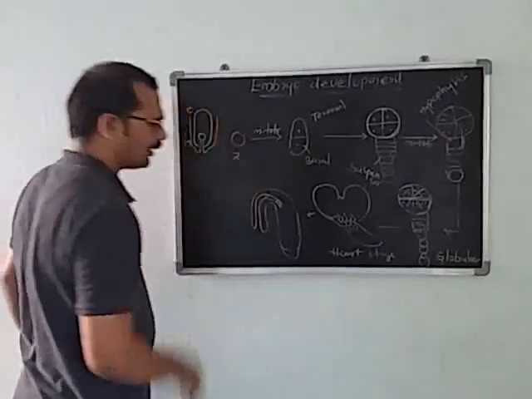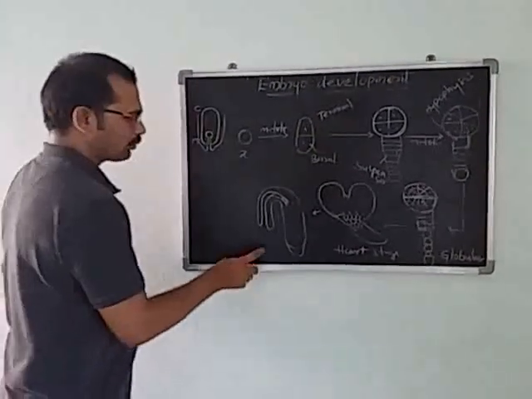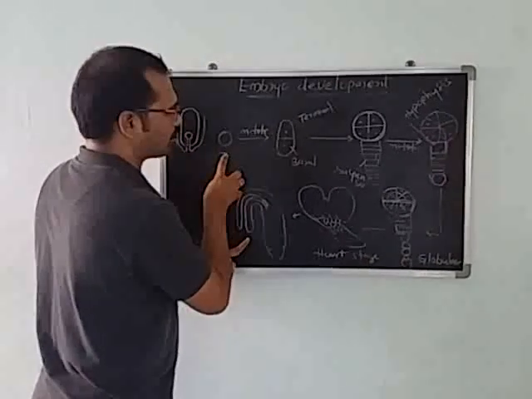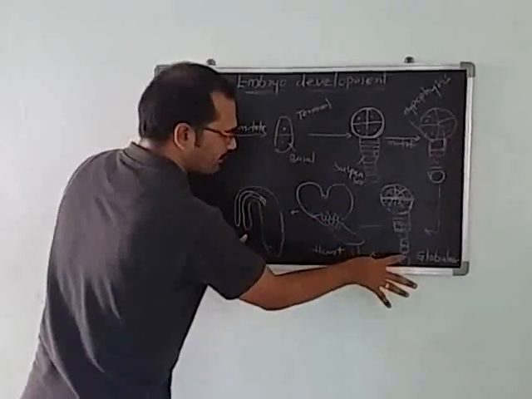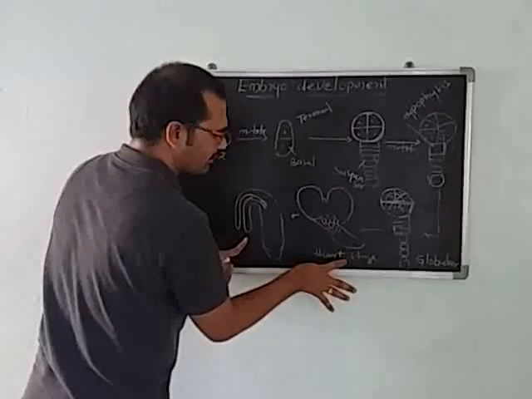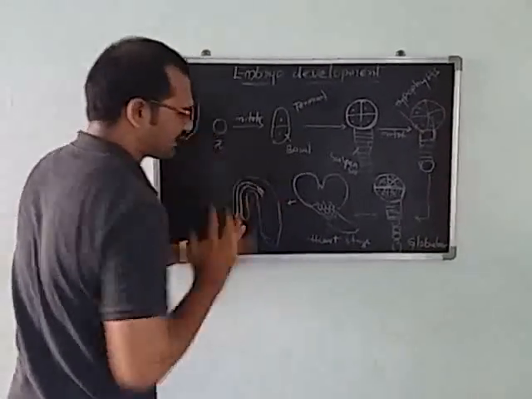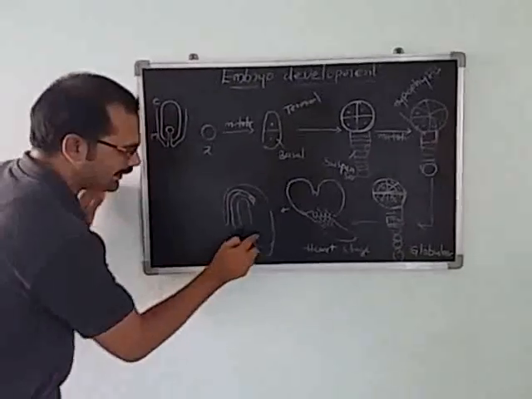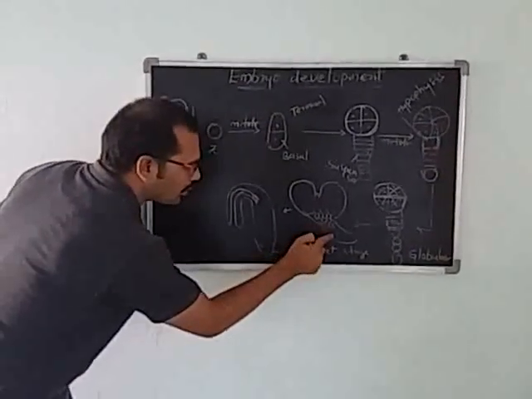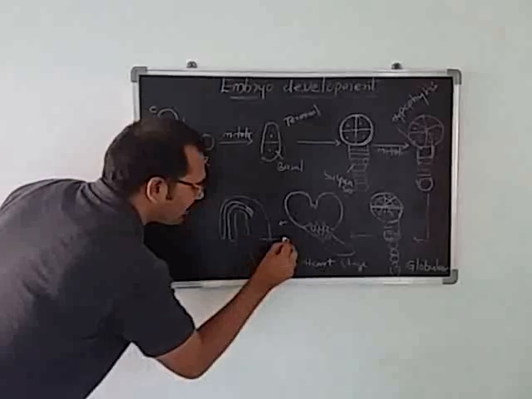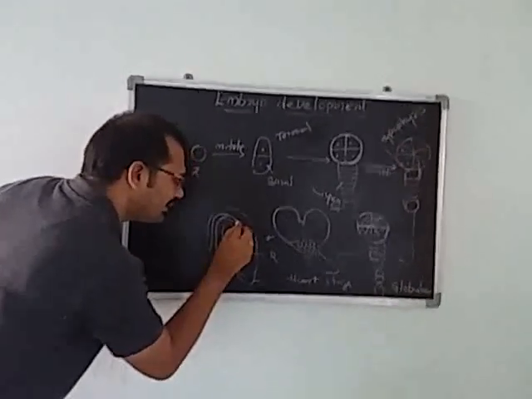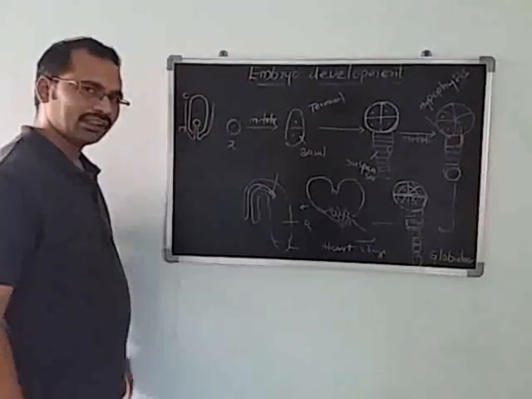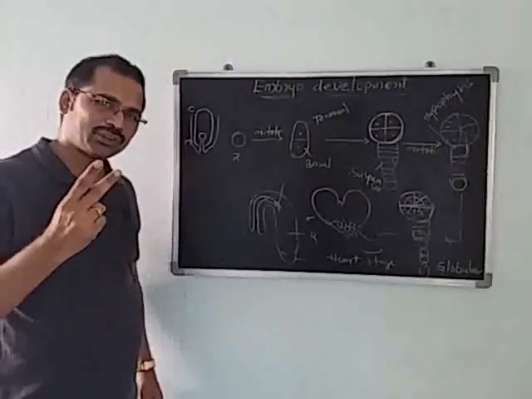embryo in dicots. So what are the stages? According to the textbook: zygote, globular stage of embryo, heart-shaped stage of embryo, and matured stage of embryo. These are the stages seen. Here, this is called the root cap, this the radicle, this the plumule. These are two cotyledons. Two cotyledons are present.